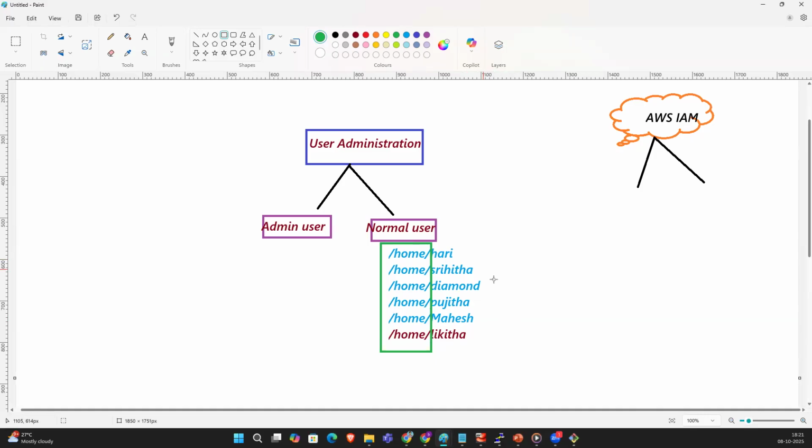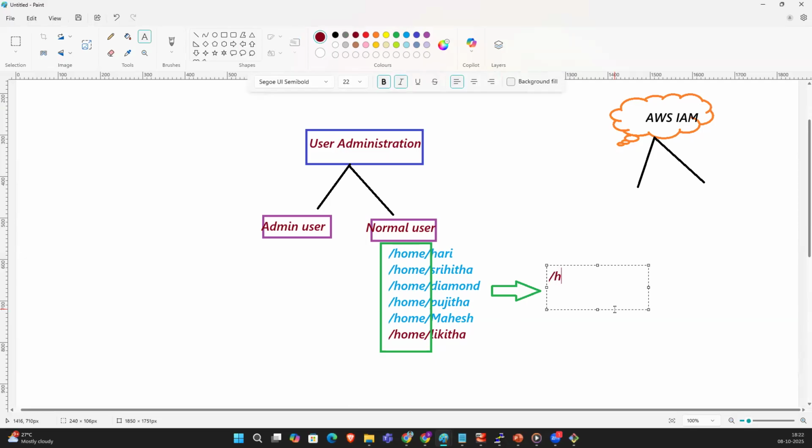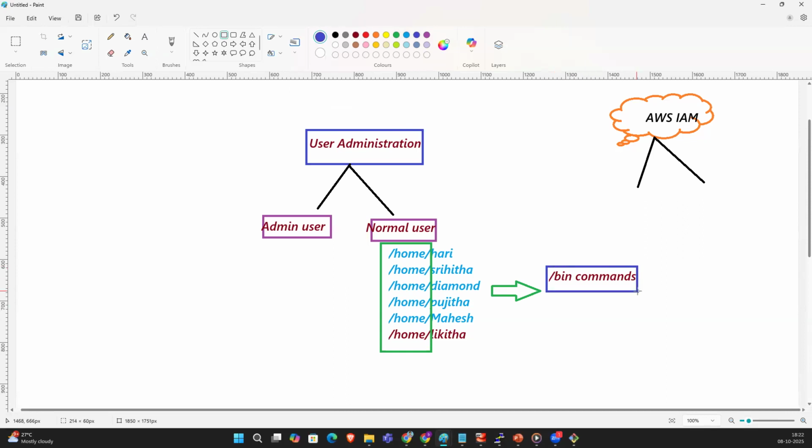Which commands will normal users execute, guys? Bin commands only. A normal user can execute only bin commands. But the root user, who is the admin user, has slash root as the home directory.